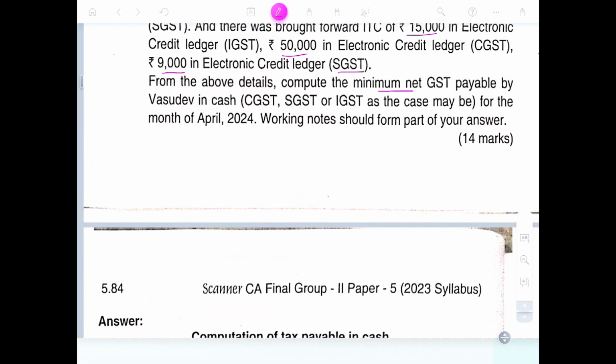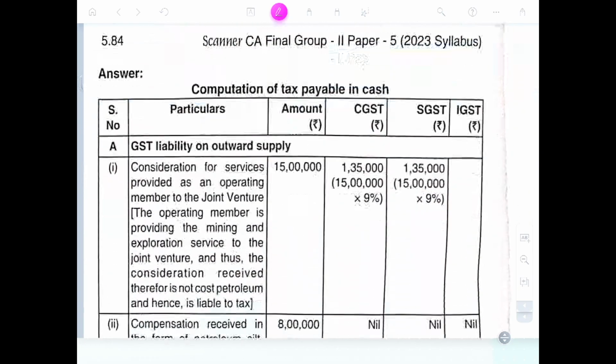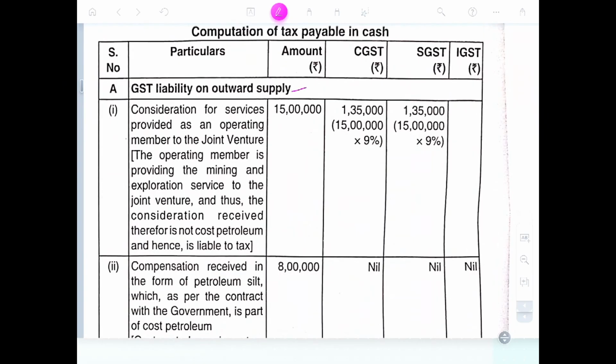From the above, compute the minimum net GST payable by Vasudev for the month of April 24. GST liability on outward supply.